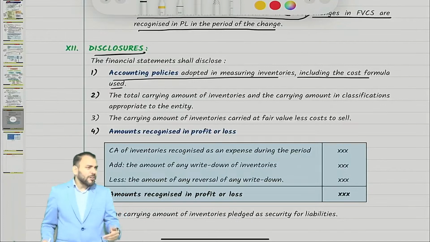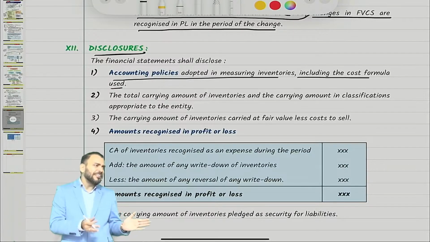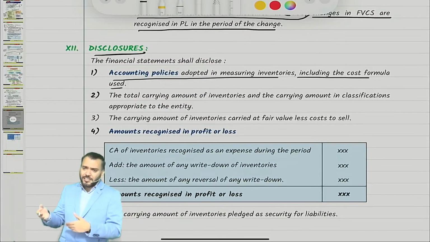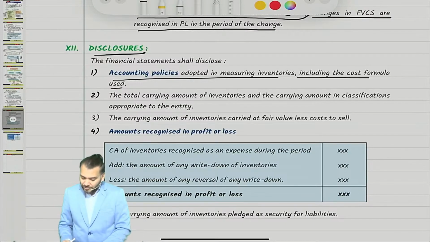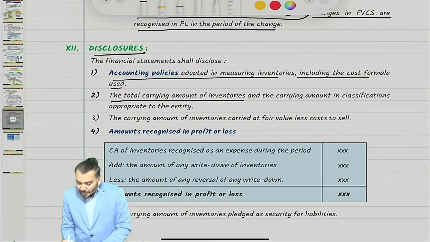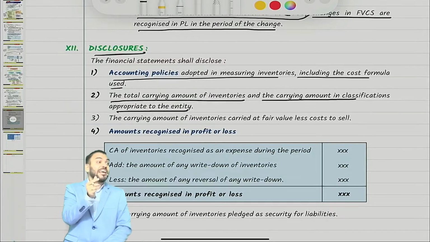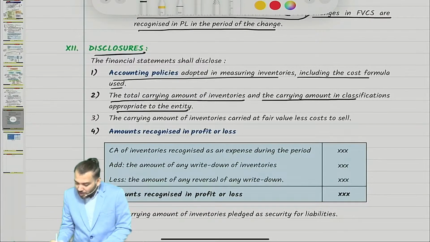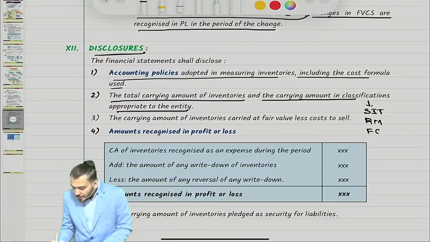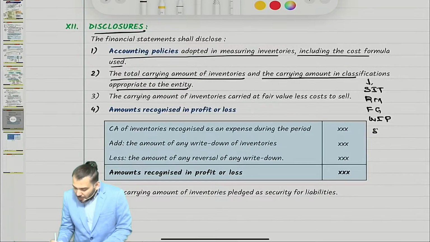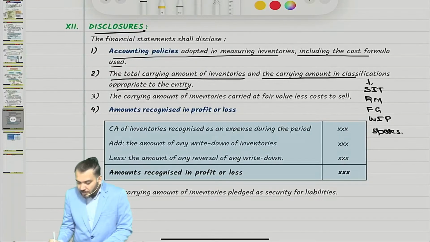And including cost formula, which formula you have used: specific identification method, FIFO, weighted average, standard costing, that also you need to mention. The total carrying amount of inventory and the carrying amount in the classification appropriate to the entity. So total carrying amount of inventory, and that too classification wise. Classification wise means what? You should disclose stock in trade separately, raw materials separately, finished goods separately, work in progress separately, spare parts separately.